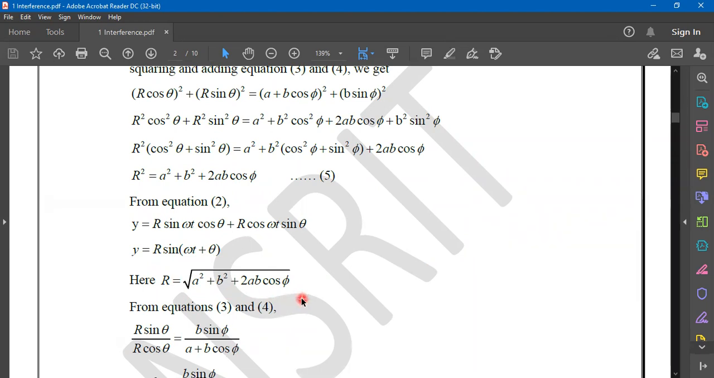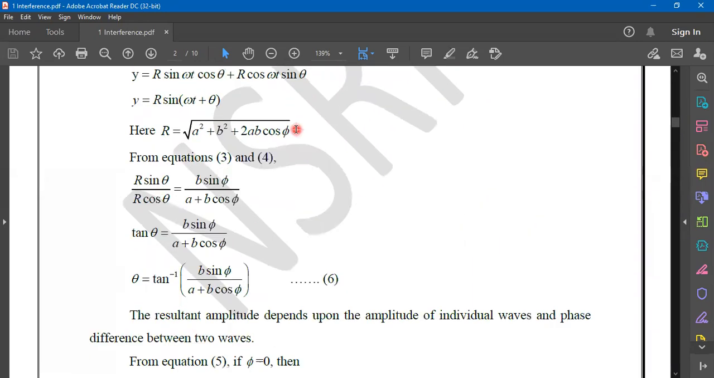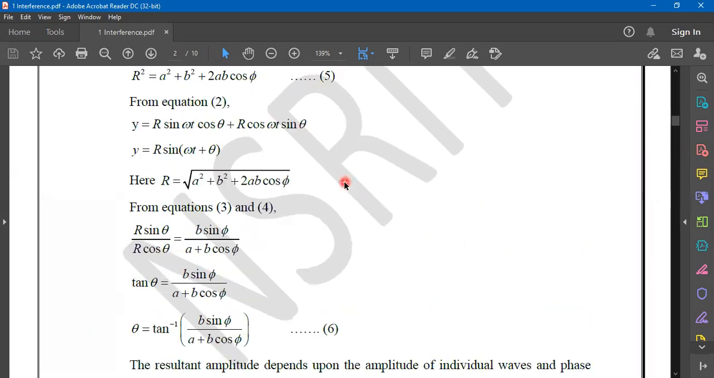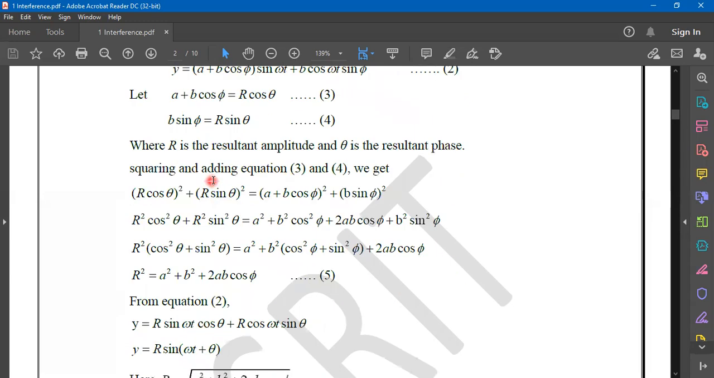Okay, then from equations 3 and 4, we just divide equation 4 by 3. If you do equation 4 by 3, what will you get? R sin theta by R cos theta. That means this is tan theta, equal to B sin phi by a plus b cos phi. That's what you got here.